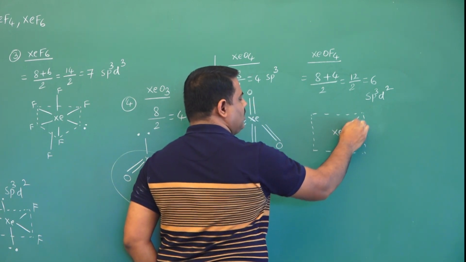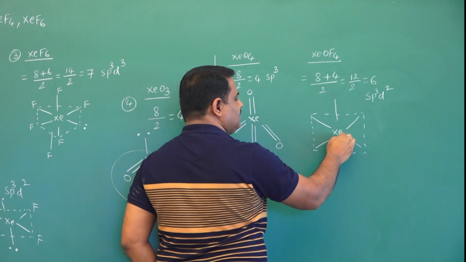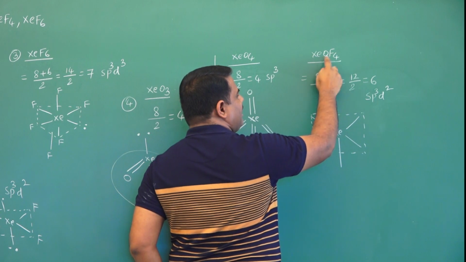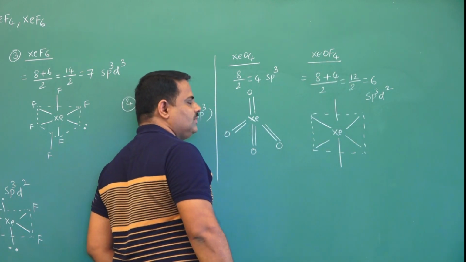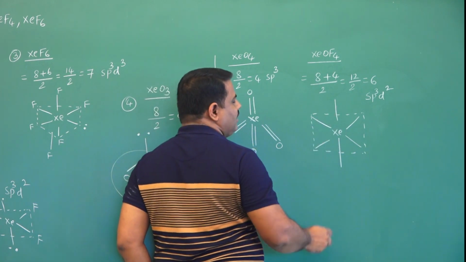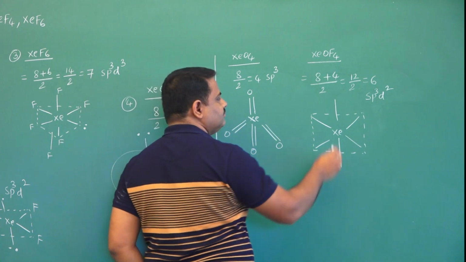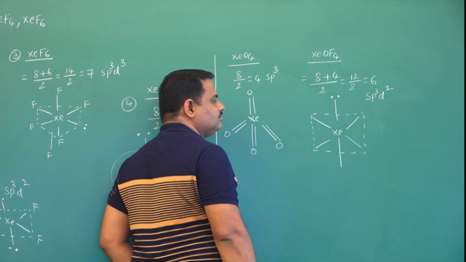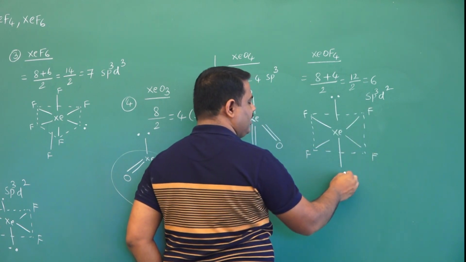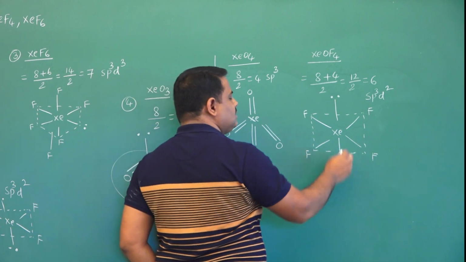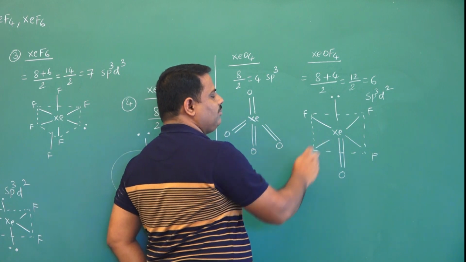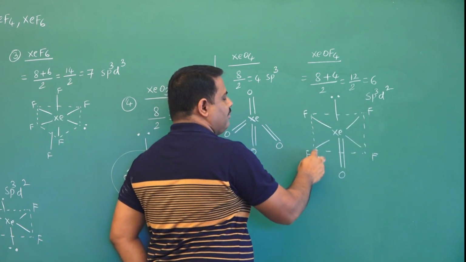Here it is xenon, total number of bonds are 6, but we have only 5 atoms. That means one lone pair we have. Where we have to keep that lone pair? At axial position. Here a lone pair, the remaining 4 fluorine atoms and the remaining one is oxygen. This is oxygen, that's why we are putting a double bond. Here the shape of the molecule is square pyramidal.